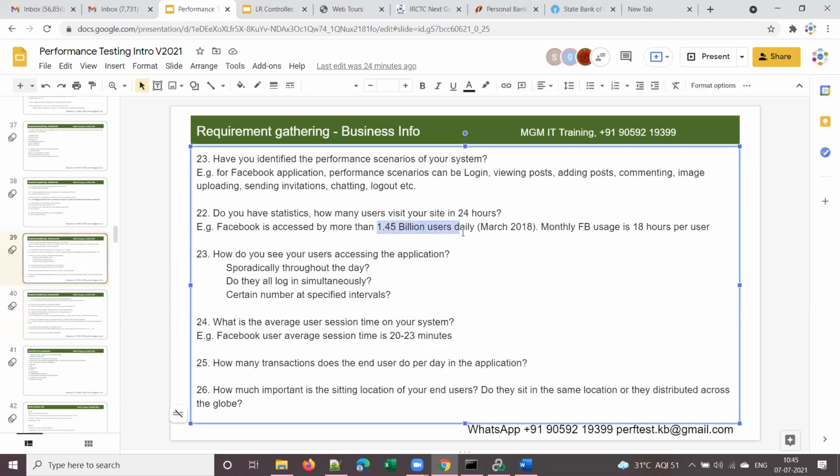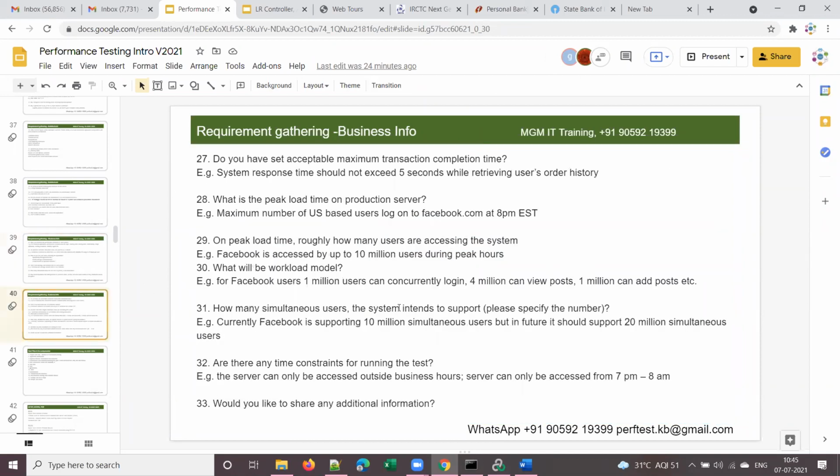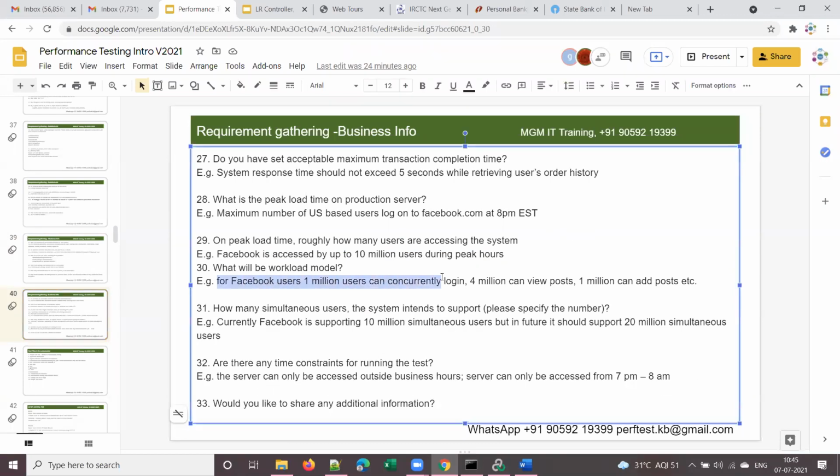So say for example, this is your average load, 1.5 billion, right? And the 1.5 billion users will not all be doing the same thing, like viewing posts. Some may be adding posts, some may be adding comments, some may be uploading images, some may be chatting, right? So your workload model means, of all the users,